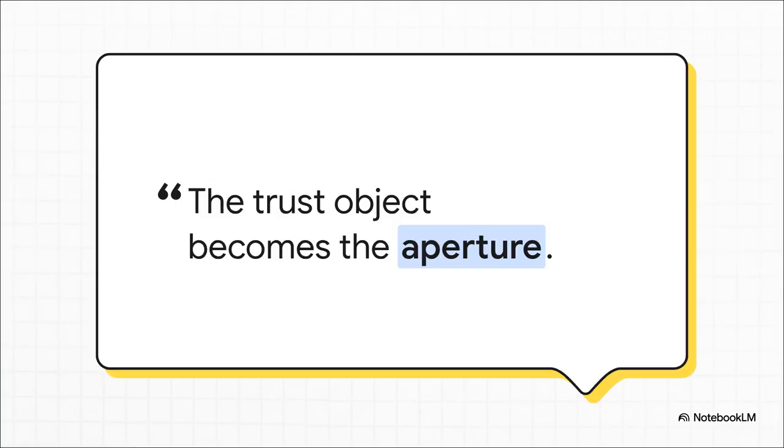The central takeaway from this explainer is summarized beautifully by Dean A. Kulik. He writes, "As internal structure accelerates beyond direct readout, trust cannot be assigned to the output alone. The trust object becomes the aperture." In any high-speed system, whether we're talking about cryptographic hashing or next-generation artificial intelligence, trust absolutely must migrate from direct observation over to disciplined structural assurance.